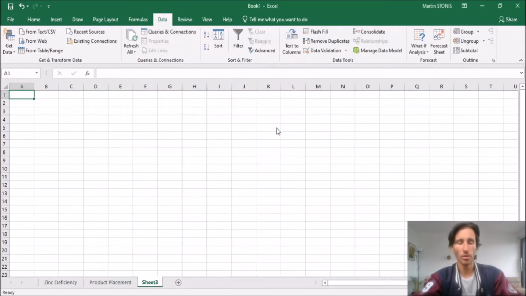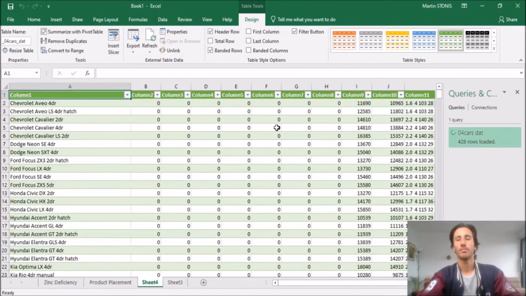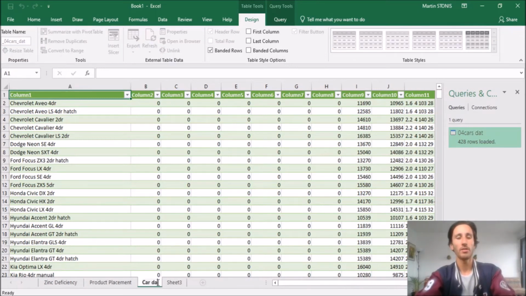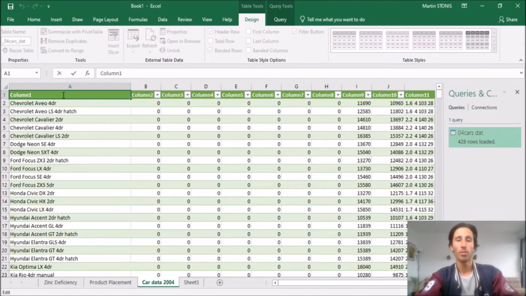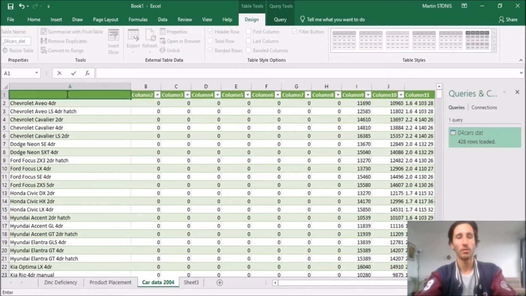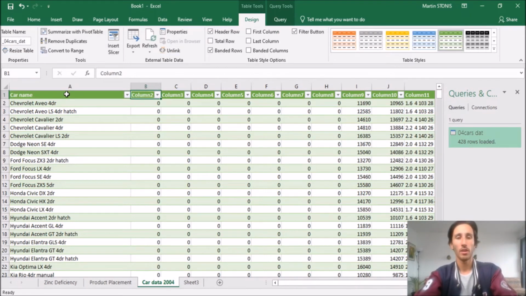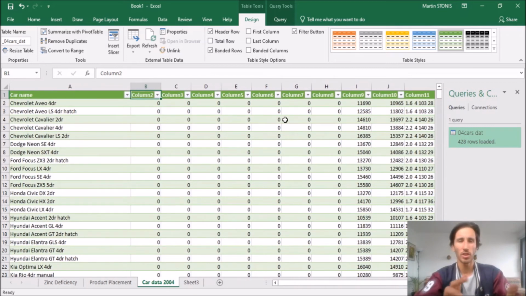You press load. It loads in the data for you. And we're going to rename this car data 2004. Now you would probably want to rename the columns, just for completeness. So this is car name. Columns 2, 3, 4 up to 8 are dummy variables which take a 0 or a 1. We don't care about those as much.